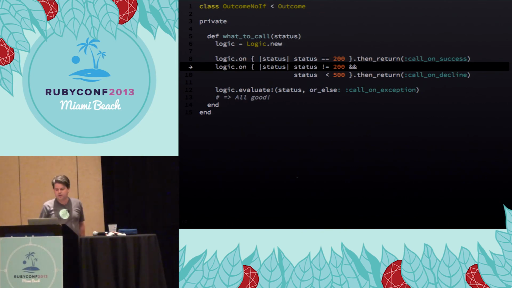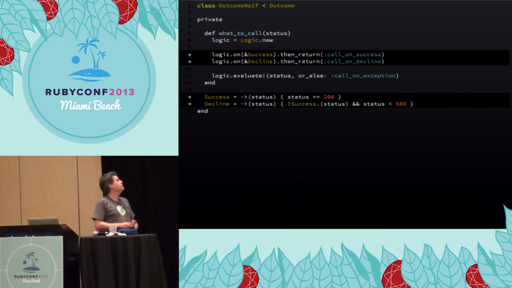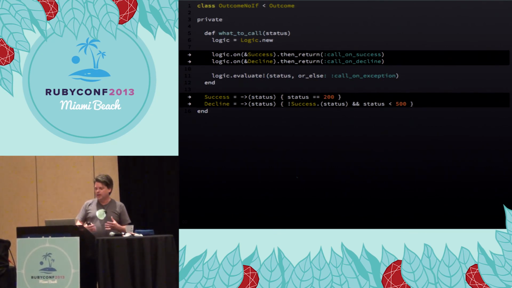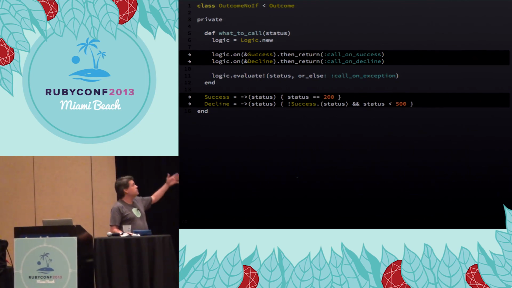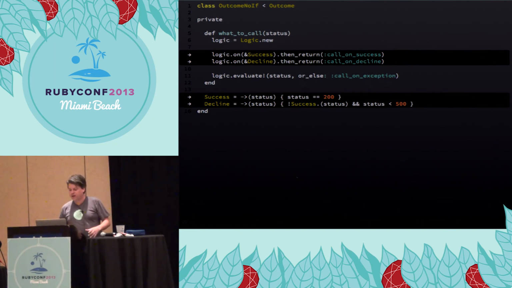But this is just blocks and lambdas, so we could extract them and reuse them. And now look at our code, right? Logic on success, then return call on success. Logic on decline, then return call on decline. Logic evaluate status or else call on exception. It has that awesome Ruby-like quality where you can just read the code out and it's like executable pseudocode. That's kind of cool. Even though it's kind of weird what we're doing, it's pretty easy to understand. And this is a lot easier to understand than that crazy list and detect and all that.